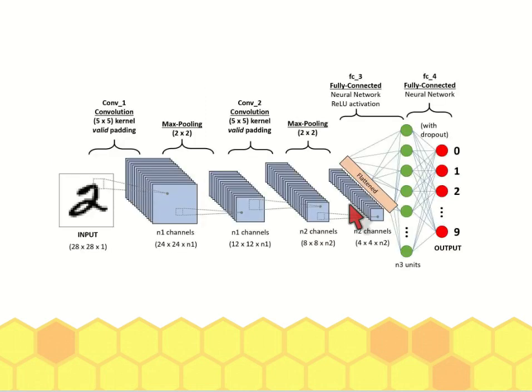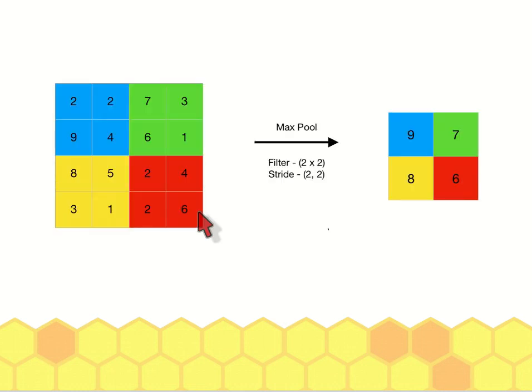From the bigger filter here, you reduce it into 12 by 12, and reduce it again into 8 by 8, and reduce it again into 4, using max pooling based on 2 times 2. Max pooling can be done using a different filter size. It can be 3 times 3, 4 times 2, but the common method is to use 2 times 2.